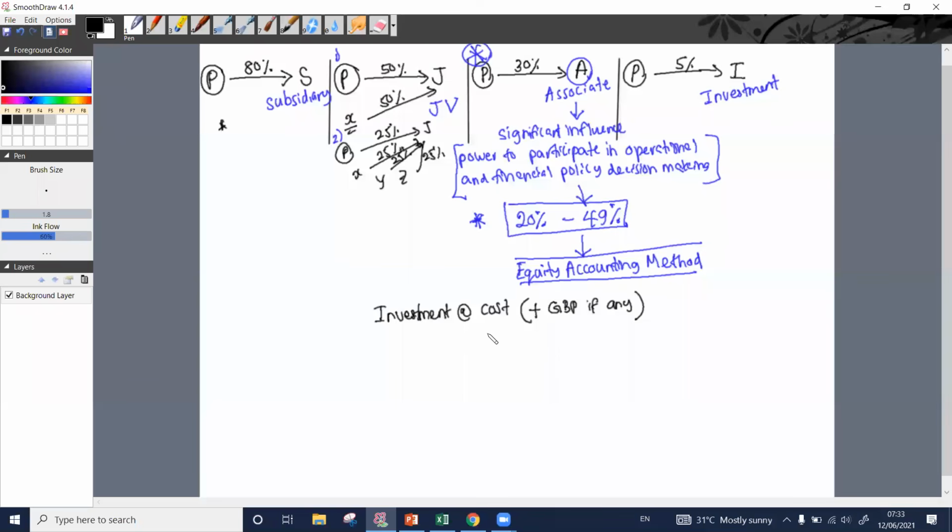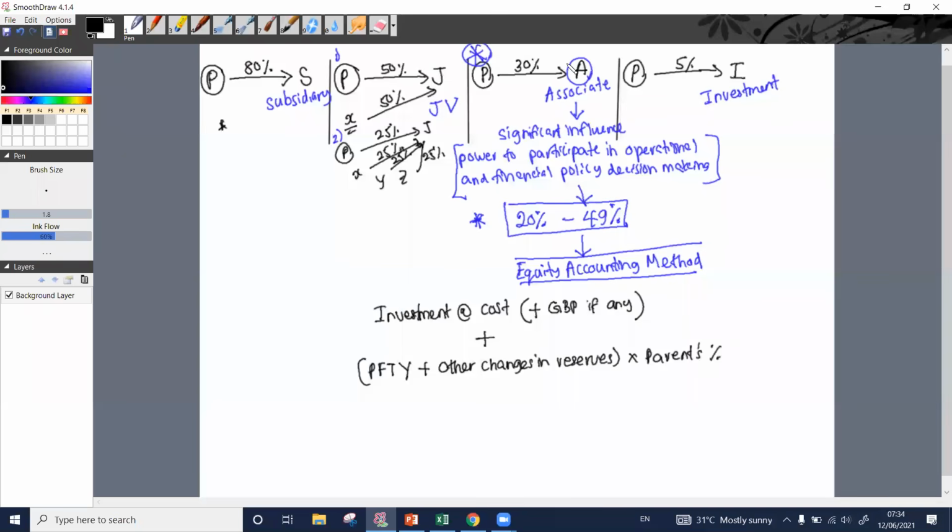Right. Then for this we are going to add, right, profit for the year plus other changes in reserves, into parent's percentage.